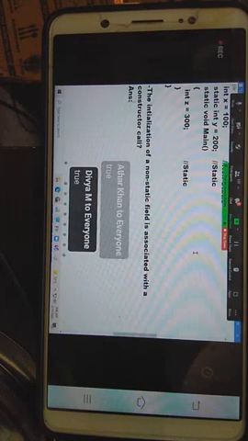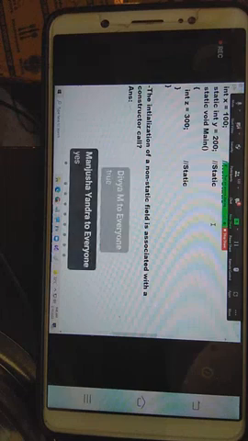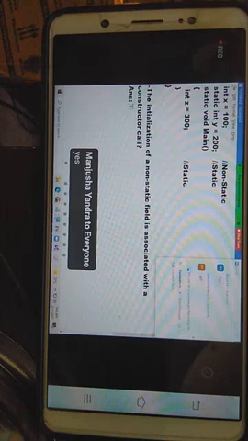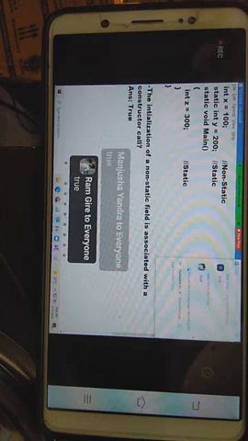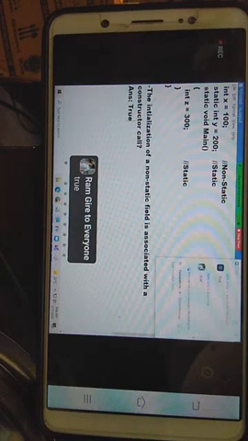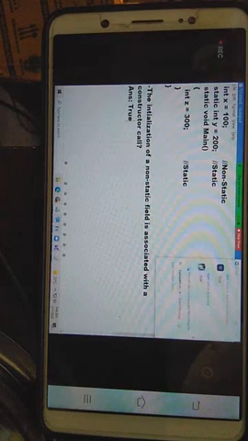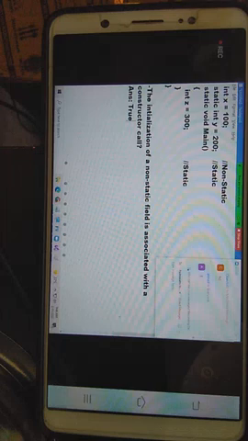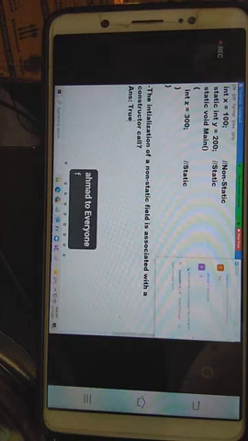True or false? True. Yes, it is true. The initialization of a non-static field is associated with a constructor call. Static field? No. Static fields are not initialized at a constructor call. When execution starts, the static field will initialize. Are you clear? Okay? This is true.